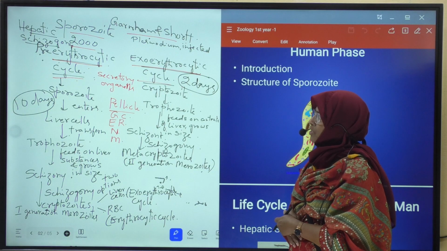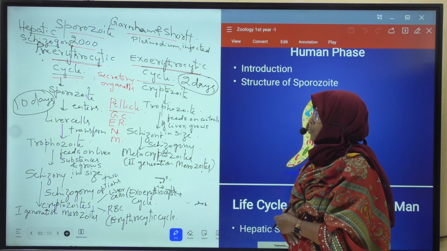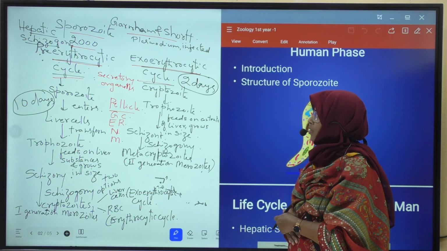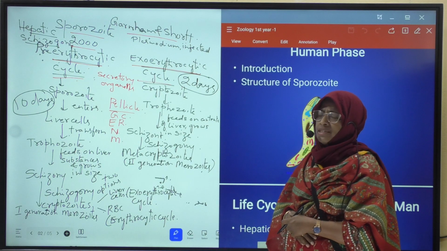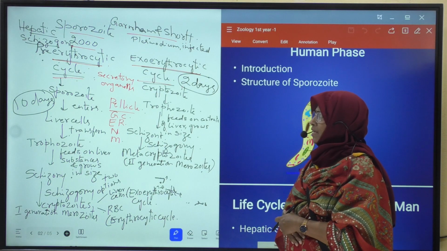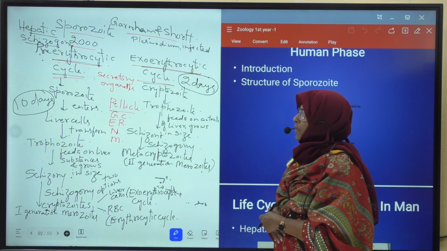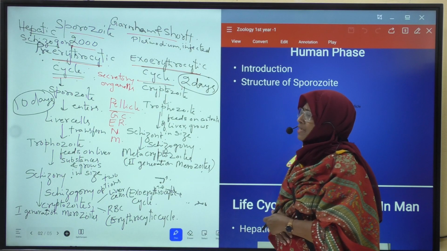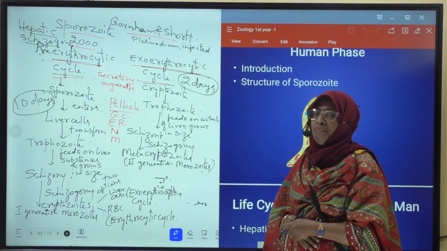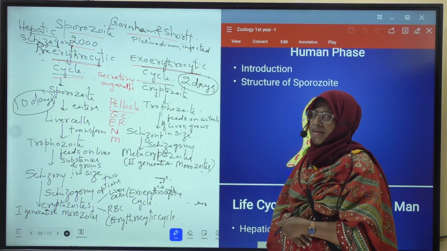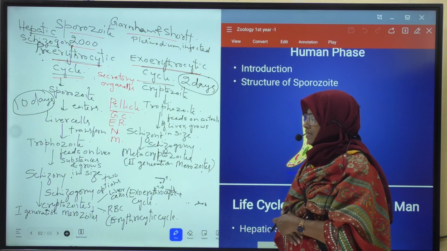This hepatic schizogony passes through two cycles, that is pre-erythrocytic cycle and exoerythrocytic cycle. First, about pre-erythrocytic cycle. Erythrocytes means red blood cells. Pre-erythrocytic cycle means the cycle which takes place before entering into the RBC. Means this life cycle takes place in liver cells.